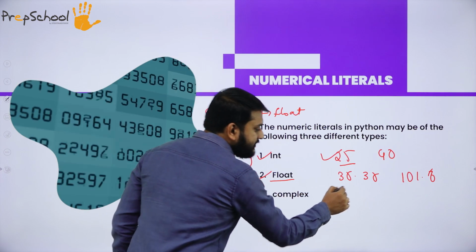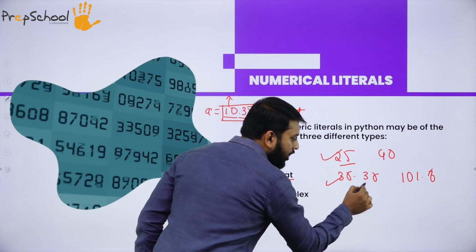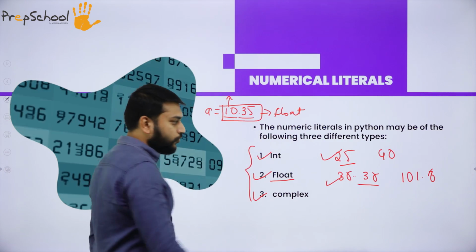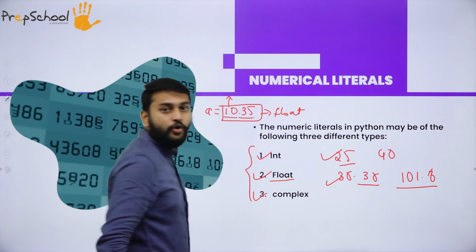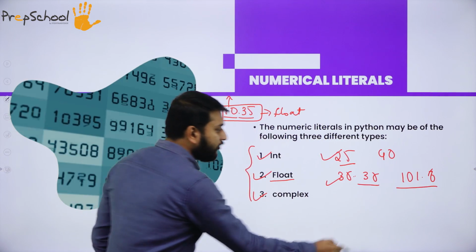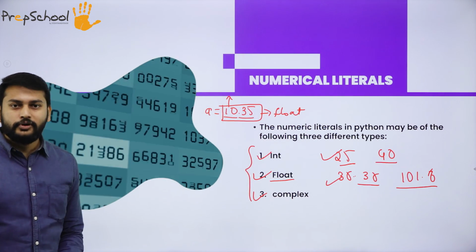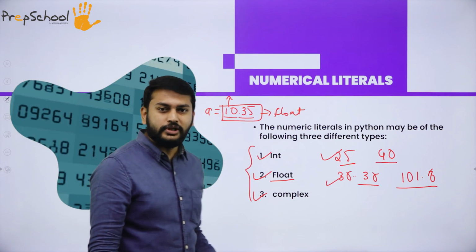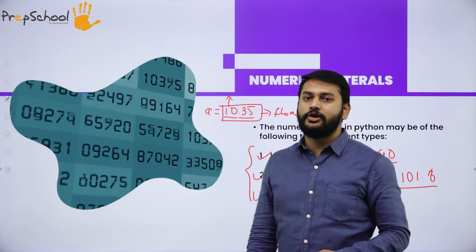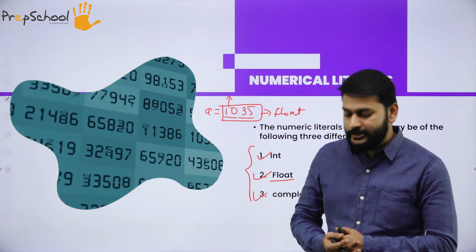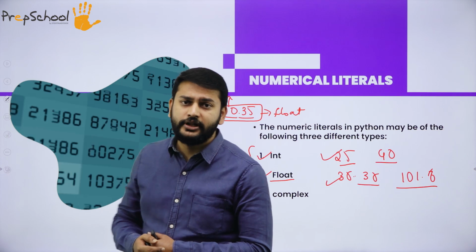What is 35.35? This is float because I have a dot and the floating number. This one is also float because I have a dot and the floating number. What is this? This is integer. Hope you all know about this, and I don't have to speak about complex numbers because all of you know about real numbers and imaginary numbers.